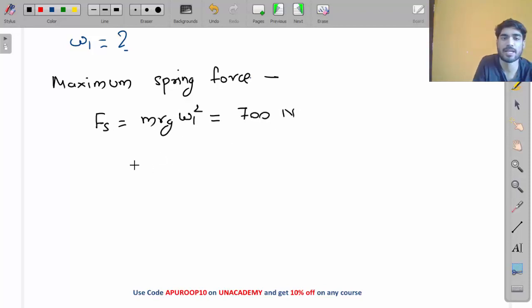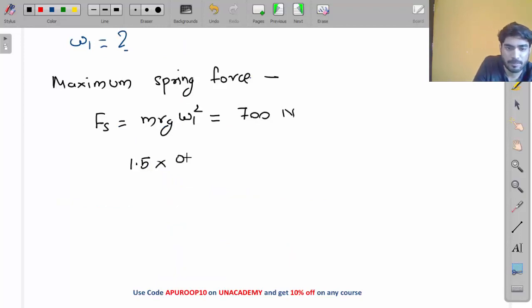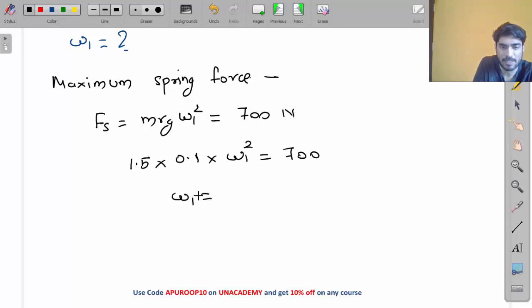Put the values here: M is 1.5 kg, Rg is 110 mm, so I will put it in meter, 0.11 meter, and omega 1 square is unknown, equal to 700 Newton. From here I will get the value of omega 1. So it is 700 divided by 0.15, right? Root over this answer.